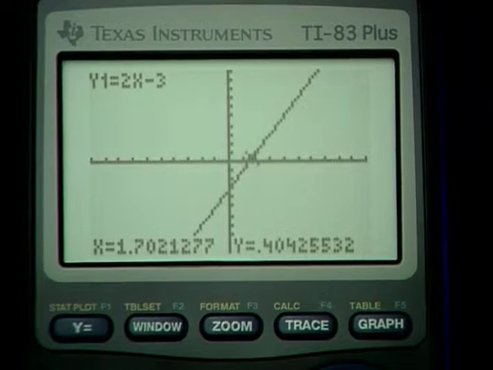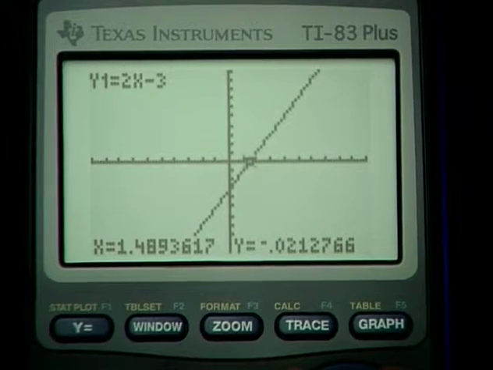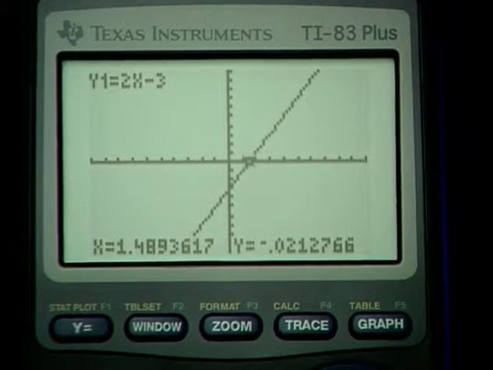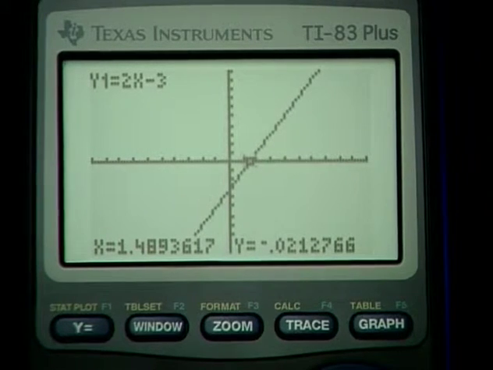Now the x-intercept, the place where the graph crosses the x-axis, has a y coordinate of 0. So we would be looking for a y of 0 as we cursor along. And gee, we can't land on a y of 0 here. That's really because of the kind of setting that we're on right now. We just can't land on that point. But we can change settings and allow ourselves to land on that particular point.